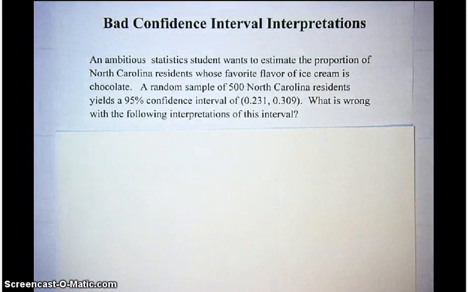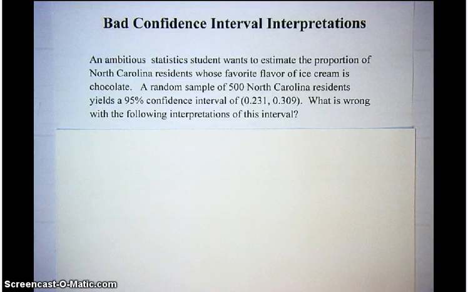Let's work on this example. A statistics student wants to estimate the proportion of North Carolina residents whose favorite flavor of ice cream is chocolate, and the 95% confidence interval is 0.231 to 0.309. And there are many. I'm going to show you a few common mistaken confidence interval interpretations.